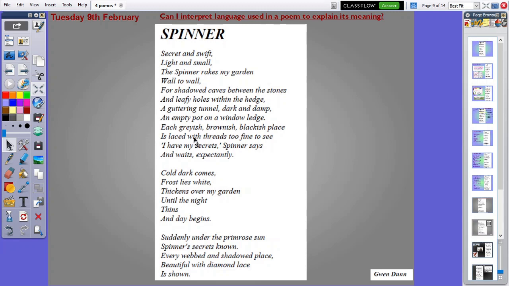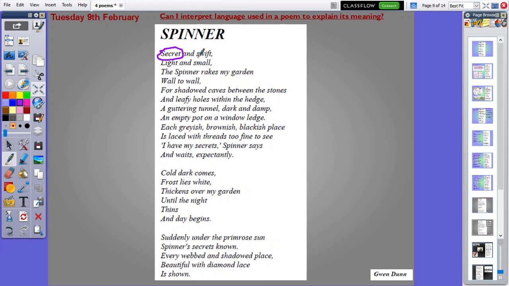Okay, so we'll start with some read aloud, think aloud, and you have space around your poem to do the same. You can either do this with me or do this after you've seen the video. That's completely up to you. So, spider, spinner. This word keeps coming up, secret. I'll keep circling it as we go through, but I'd like to talk about why this spider is holding a secret. We'll talk about that in a moment.